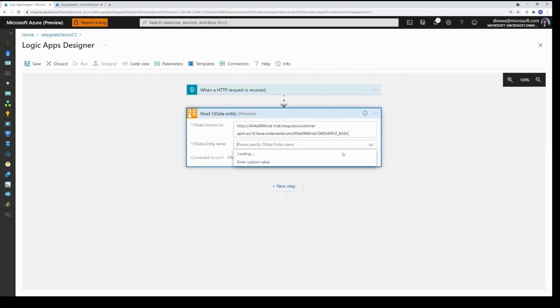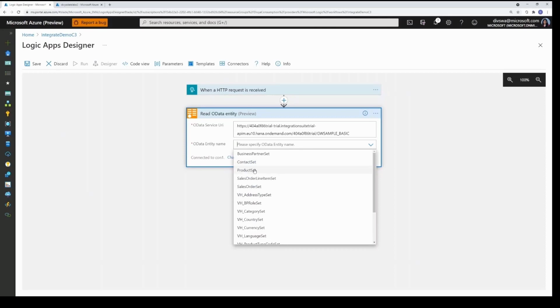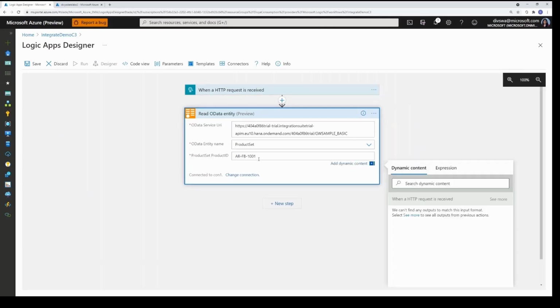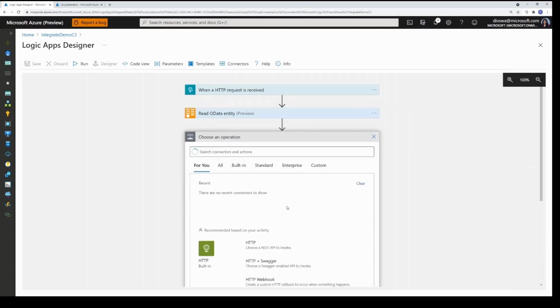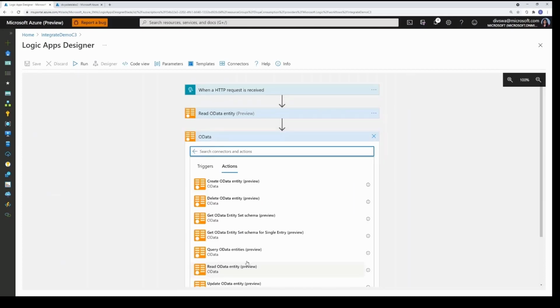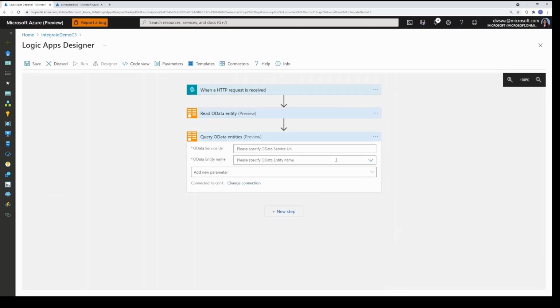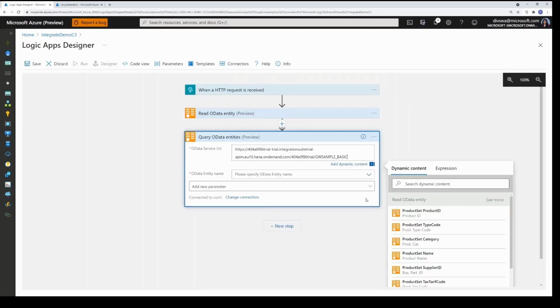The next step is to pick the entity name that you want to query. So in this case, I'm going to use product set entity. I also need to provide the product ID that I want to query. Now this step is going to query one record from my SAP system. If you want to query all the product set entities in the SAP system, I can also use another action that brings back all the entities.